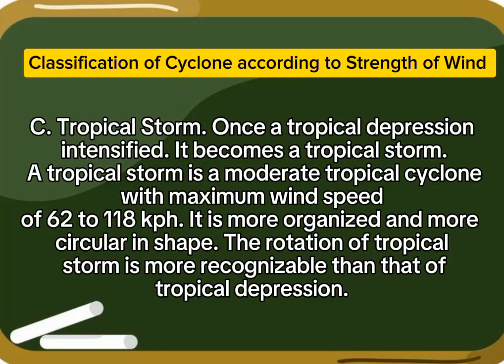C. Tropical storm. Once a tropical depression intensifies, it becomes a tropical storm. A tropical storm is a moderate tropical cyclone with a maximum wind speed of 62 to 118 kilometers per hour. It is more organized and more circular in shape. The rotation of a tropical storm is more recognizable than that of a tropical depression.